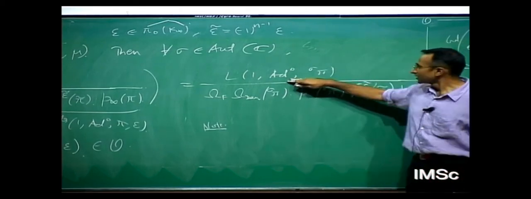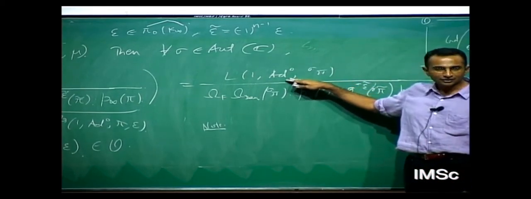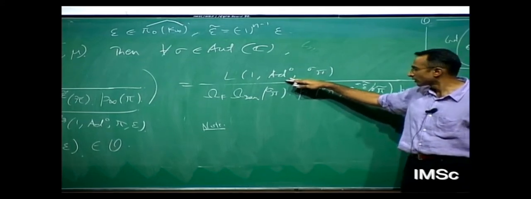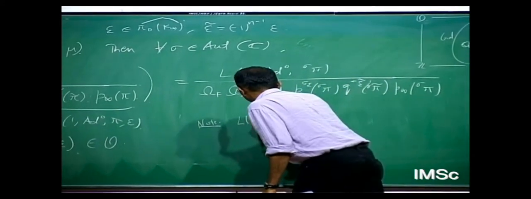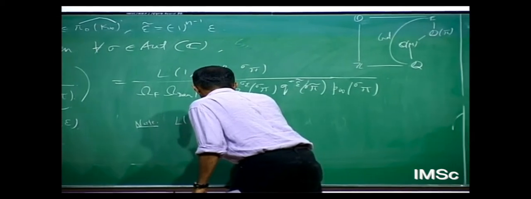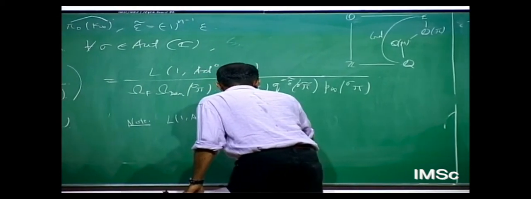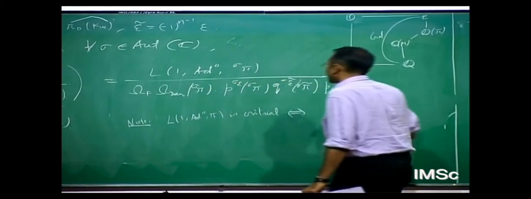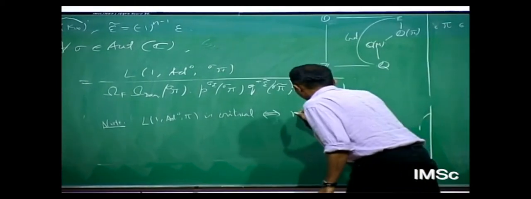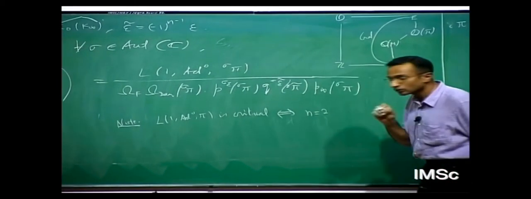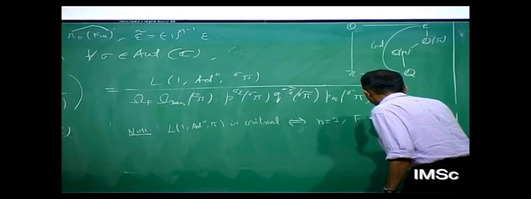You can ask, is this a critical point, in terms of which you can define what is a critical point, and note L1 adjoint pi is a critical value if and only if I'm working with GL2 and F is totally real.